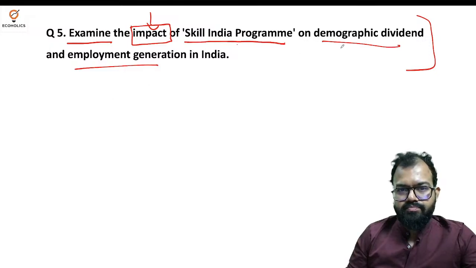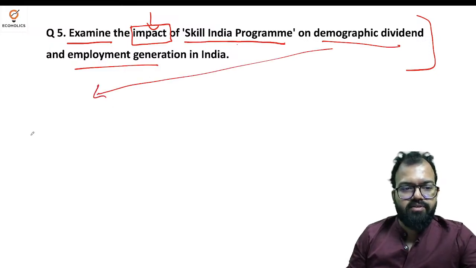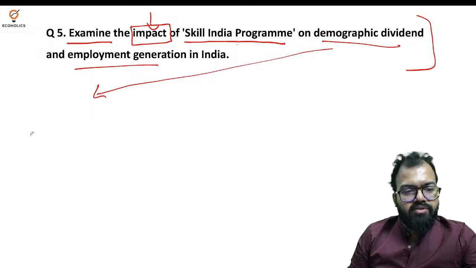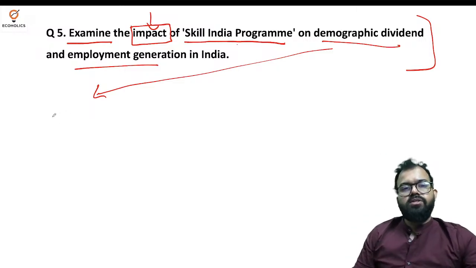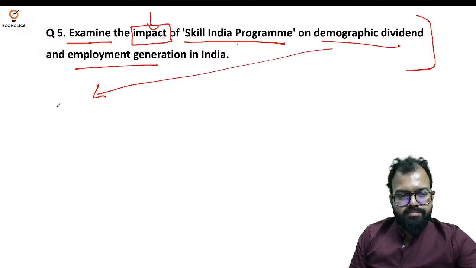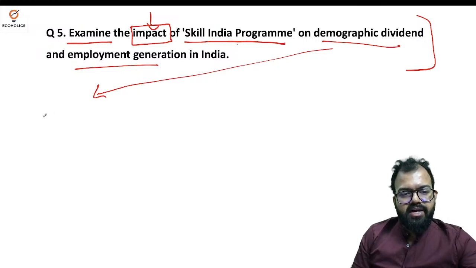So here we can say demographic dividend first. Now here, Skill India provides skill to the masses, to the labor force, so that they can become employable. Now this creates a lot of challenges.